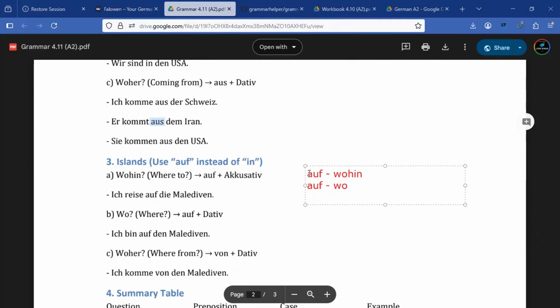Okay, and for woher we are going to use von for islands. So if you want to say that you are going to an island, let's take Akosombo Island, then here is going to be what? Auf. So that's what we have here. So "Ich reise auf die Malediven", and since this one is an island, we are going to keep it in what? Accusative feminine.